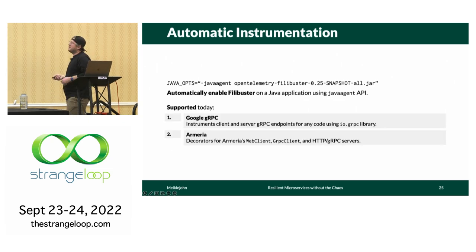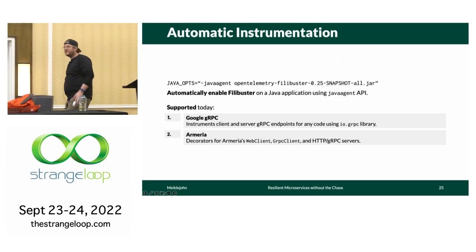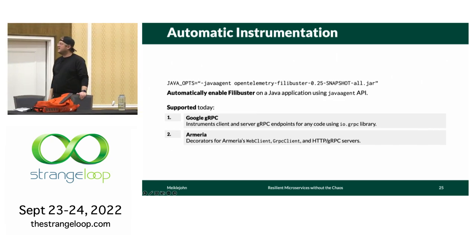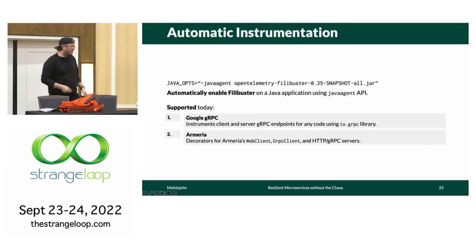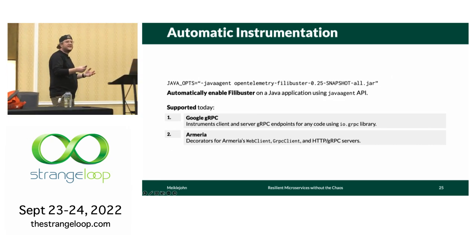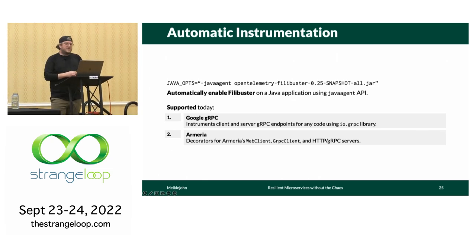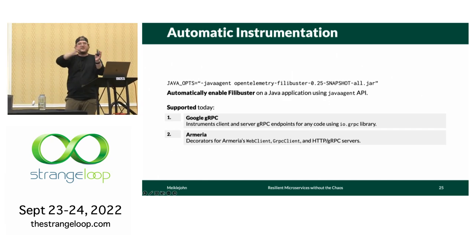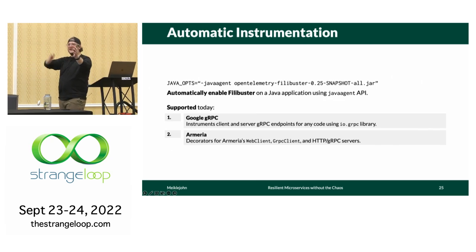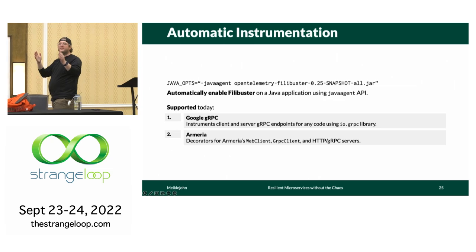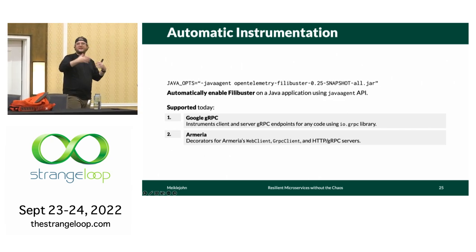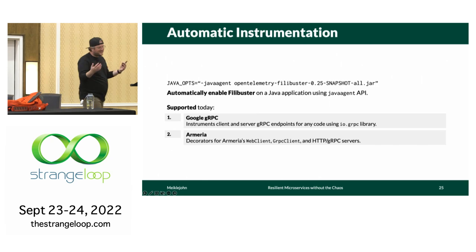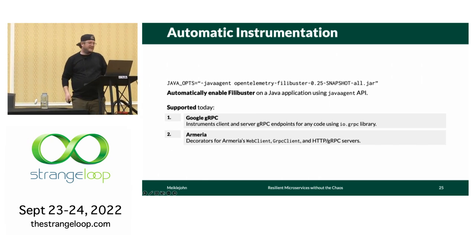Today, we have support for this in Google gRPC, so if you're using any of the standard Google gRPC stuff or anything built on top of that, this works transparently. And we also have some more for the Armeria web programming framework if you're using their HTTP or gRPC client libraries. Now, we also put all of the smarts into a separate library, so writing these libraries that just bridge the gap between where our stuff leaves off and OTel picks up is about 200 to 300 lines. And so we imagine that this could easily be extended to more languages. It's just we haven't really had the opportunity or need to do that yet. So this was the first big step.